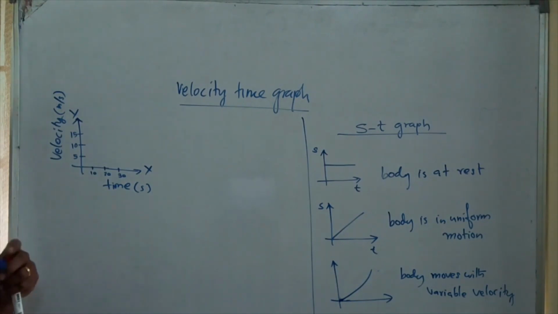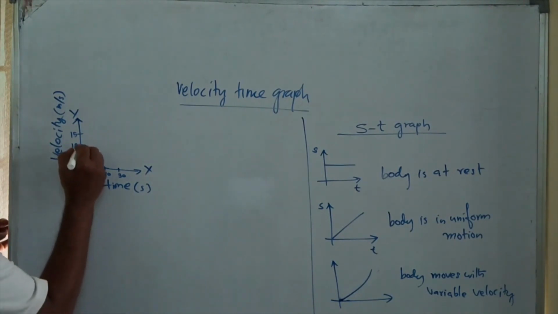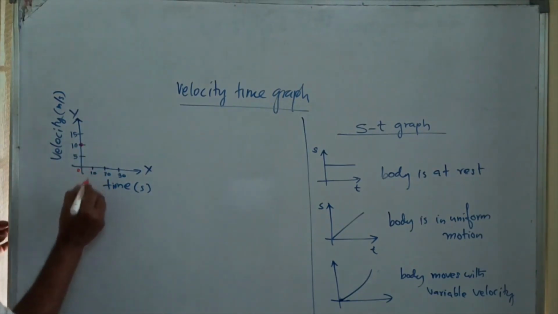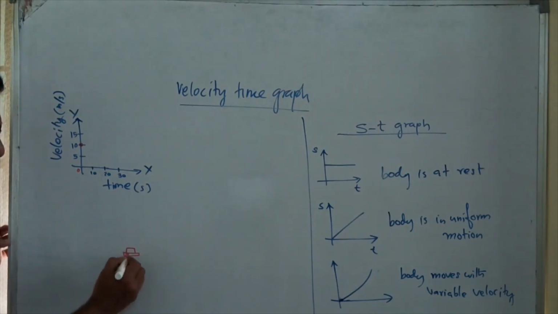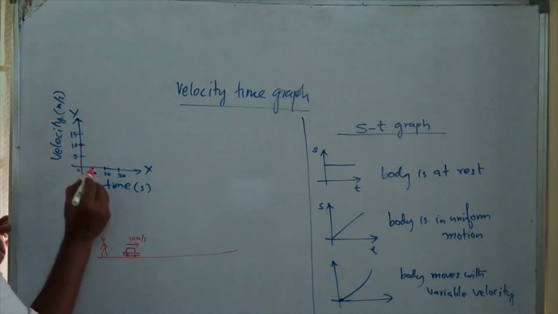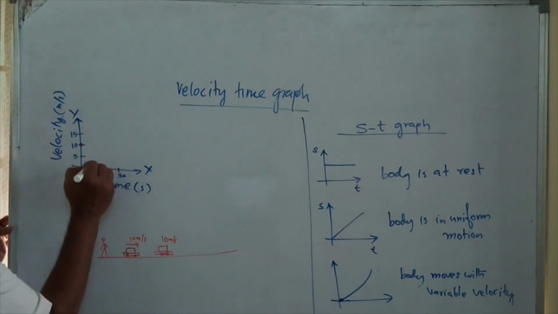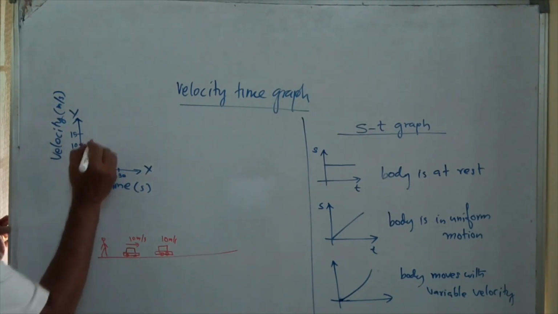Can you see the graph? Yes, sir. Originally, when time is 0, suppose the body moves with a velocity of 10 meter per second, then I will mark the point here. When I start my observation, this one is moving with 10 meter per second. And again, after 10 seconds I observe the body, then also the speed is 10 meter per second. Then the point will be here.